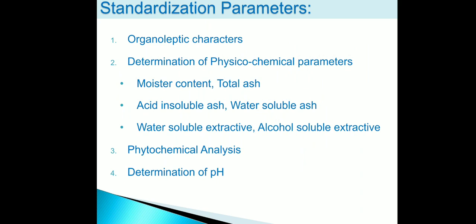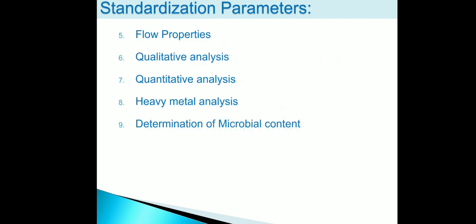In chemical parameter, we have to go for the phytochemical analysis. In phytochemical analysis, for the identification of phytoconstituents, we have to perform different chemical tests. For example, for alkaloid identification, we have to perform the Dragendorff test. For glycoside or flavonoid, we have to go for the Shinoda test. Next parameter is determination of pH. Then next parameter is flow properties. In flow properties, we will go for the evaluation of bulk density, tap density, Carr's index, Hausner's ratio, angle of repose.